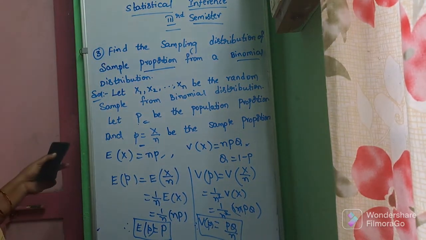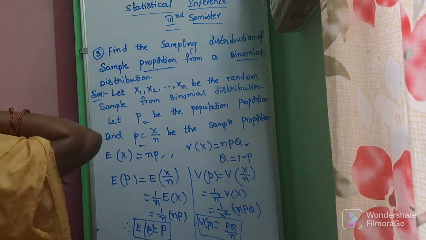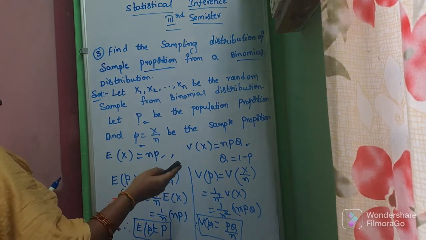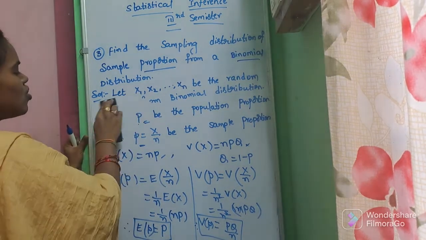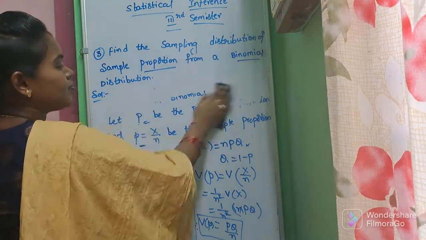This is the problem, and here we have to find out the sampling distribution. The sampling distribution is nothing but the standard error. So the standard error means the square root of the variance of p.